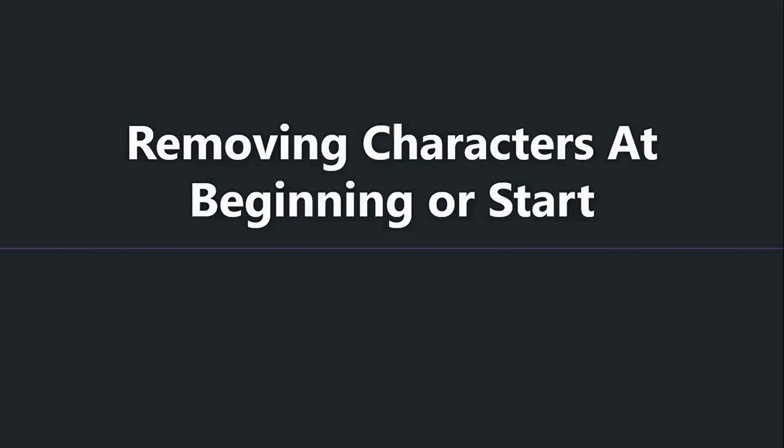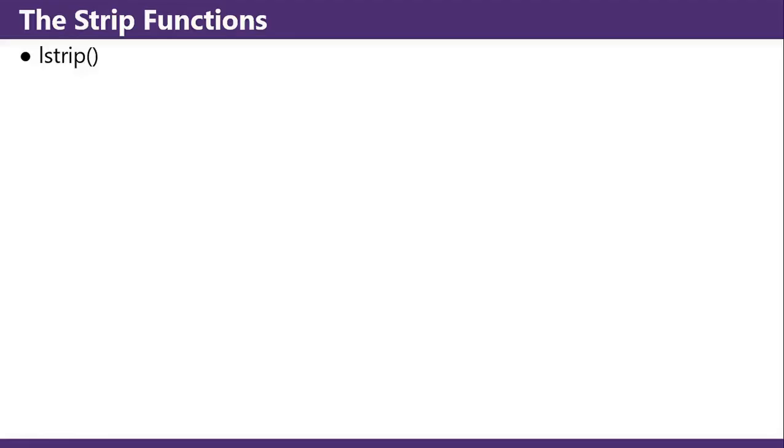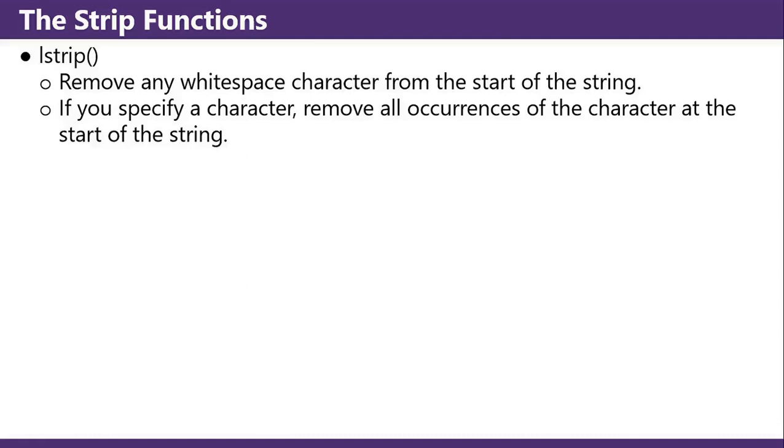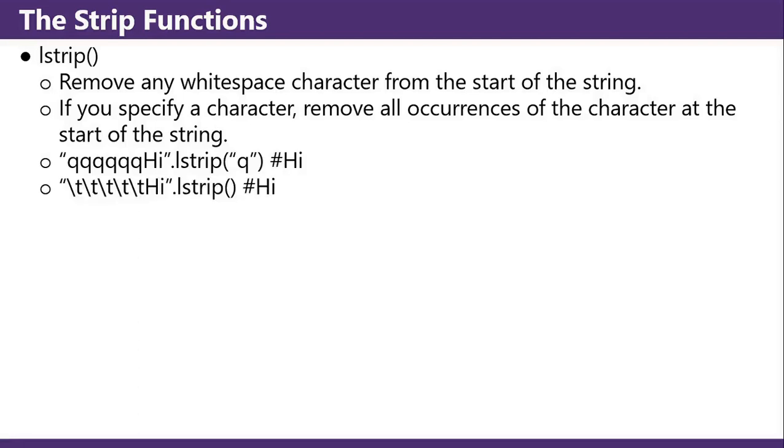Removing characters at the beginning or end. The strip functions: lstrip removes any whitespace character from the start of the string. If you specify a character, it removes all occurrences of the character at the start of the string. "QQQQQhi".lstrip('q') is just hi. Tab hi, lstrip, just gives you hi.